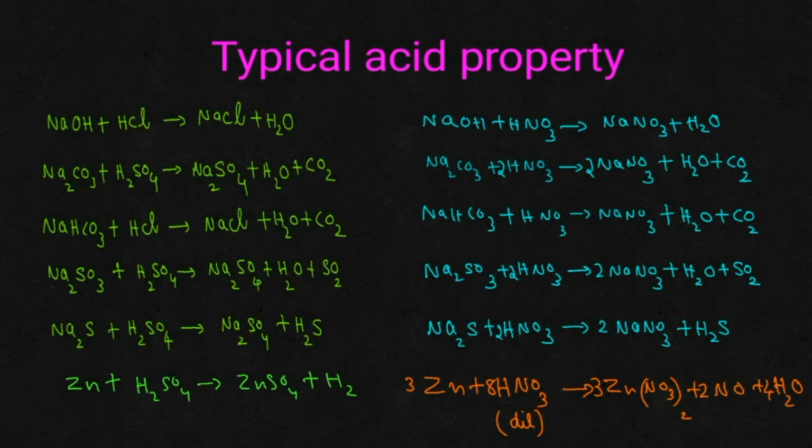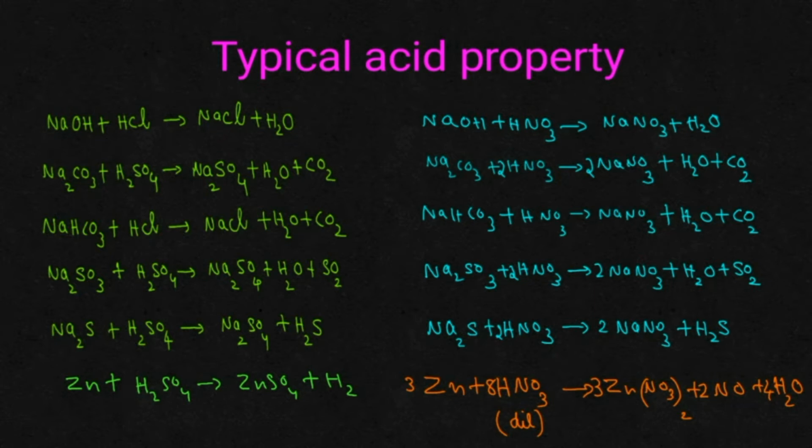In this video, we are going to learn about the typical acid property of dilute nitric acid. In the previous videos, we were discussing that nitric acid is a different acid from other acids. Even in the dilute state and in the concentrated state, it can act as a strong oxidizing agent, as we were telling. So you can go through that also.